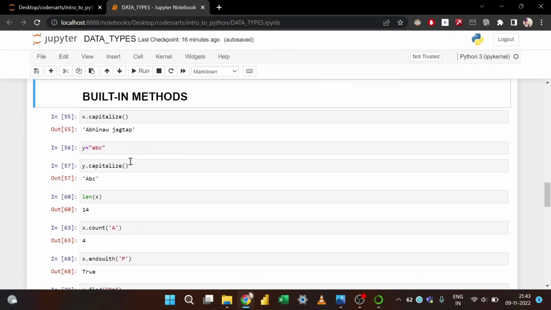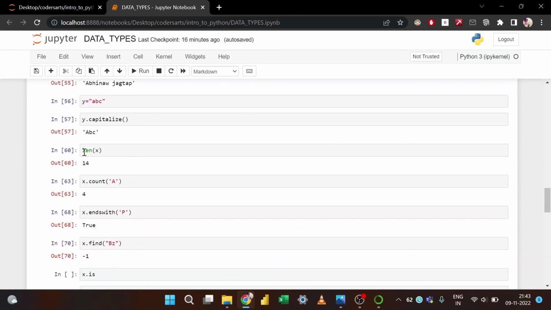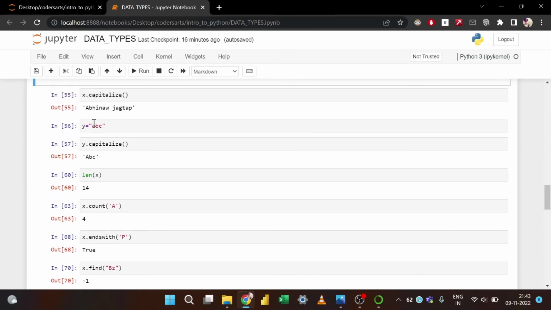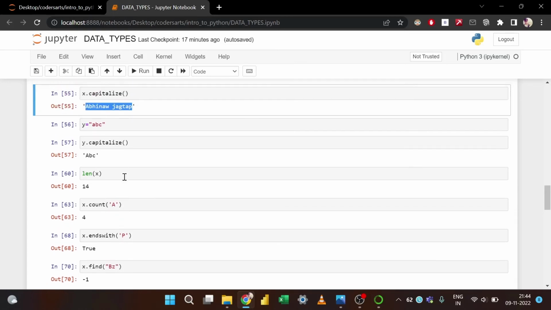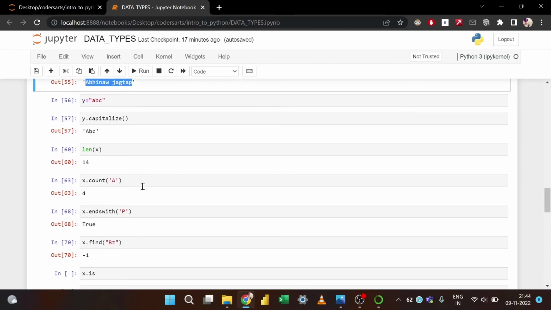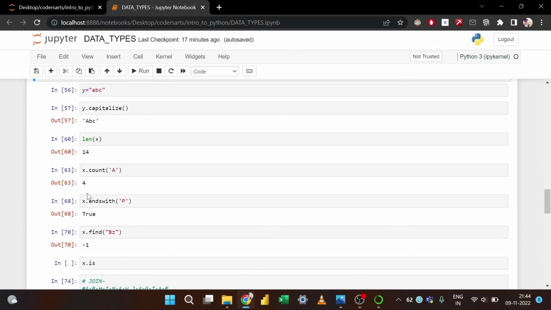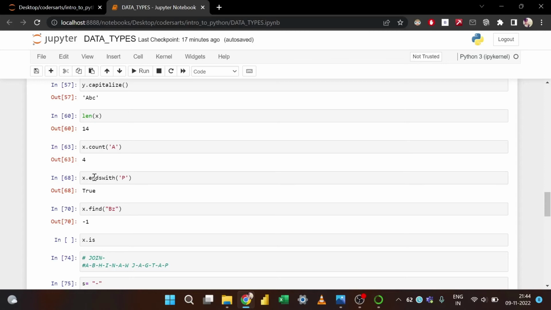After capitalize, we can use the length function. The length function is very useful in order to know the length of your particular string. So if you want to gauge the length of this particular string, we'll use the length function, which is represented by len. After this, we have the count function. For example, if I just want to count how many times a came into my name, it gives the total count, so 4 times a came in my name. It gives the count of that particular element that we have.